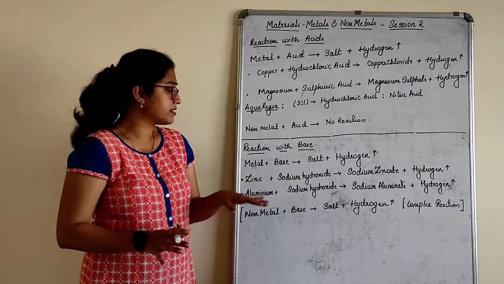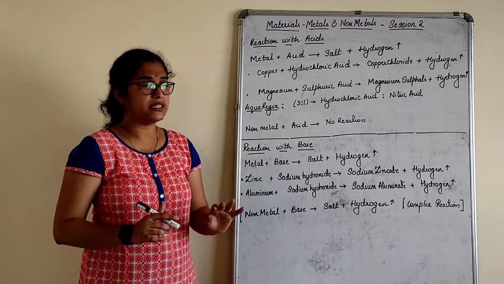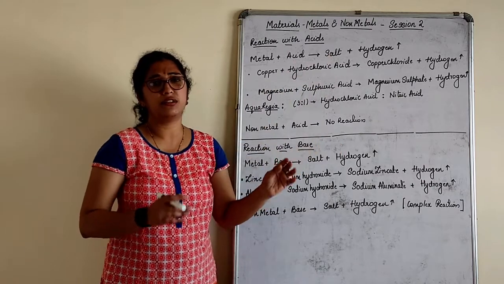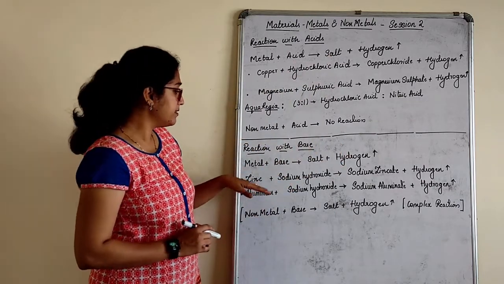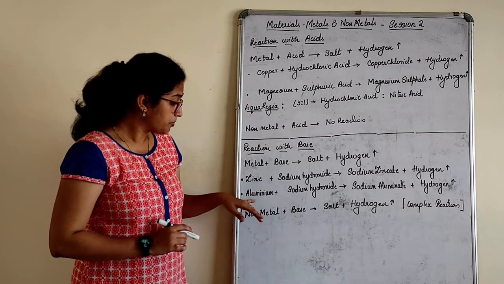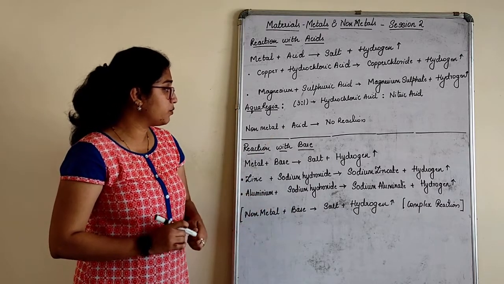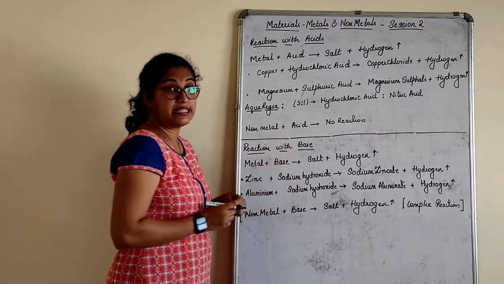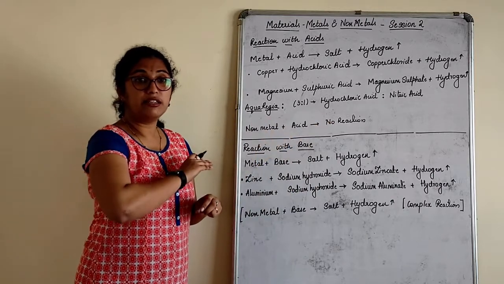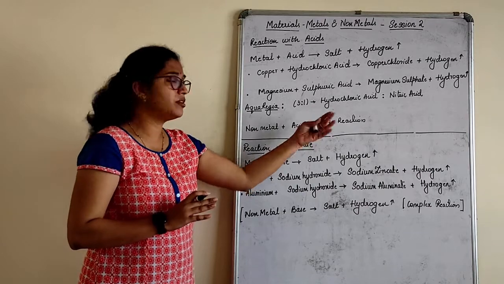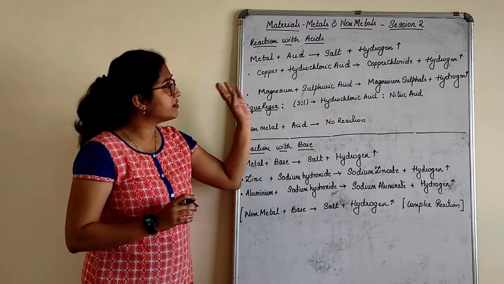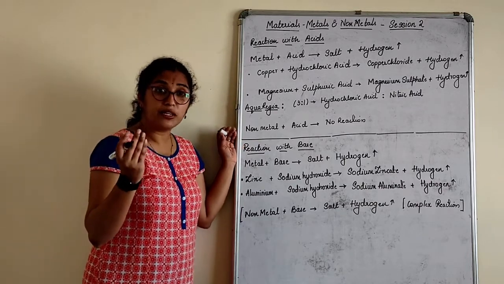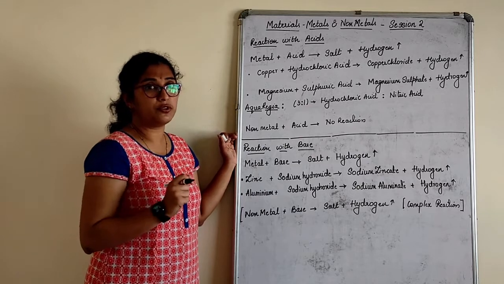But here we only understand that when a metal reacts with base, it gives respective metal salt and hydrogen. Next part, non-metal reacting with base. Now, one more thing I forgot here children. Non-metal reacting with acid, there is no reaction. There is no non-metal which can react with acid. Carbon reacting with hydrochloric acid, what will happen? No reaction. Or hydrogen reacting with sulfuric acid, no reaction formed. That you have to remember.